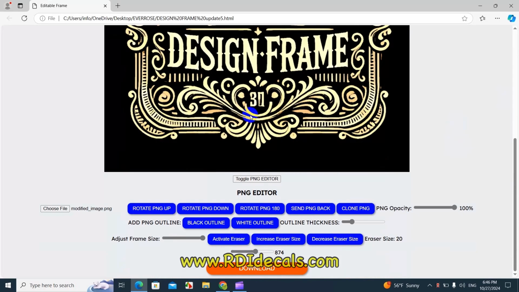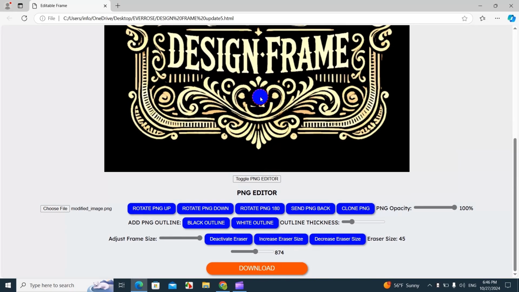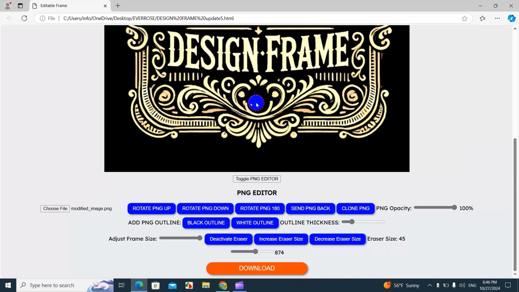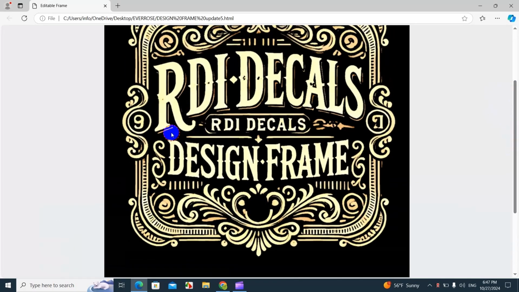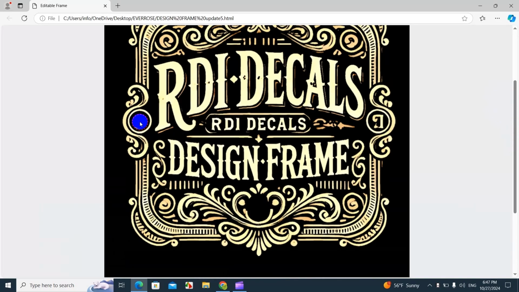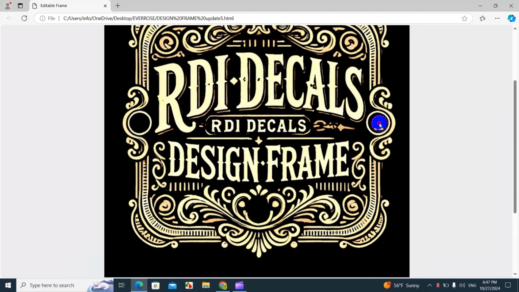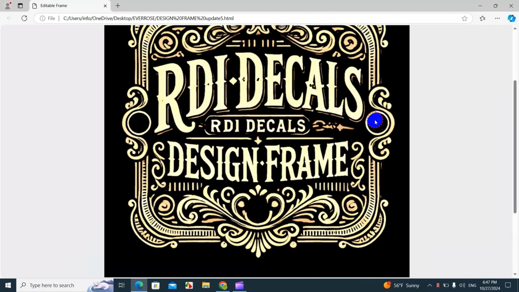So now you can see that it's more colorful, and now we're gonna activate the eraser, and then we're gonna increase the size of the eraser. All right, now we're gonna click and then scratch, and the way this eraser is programmed is not to move freely, because I don't like those erasers that move freely, and sometimes you mess up. So this has been programmed to go smooth, so that way you do not erase anything that you did not want to erase.